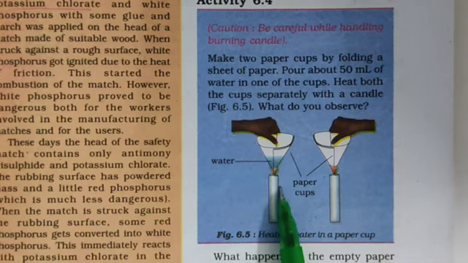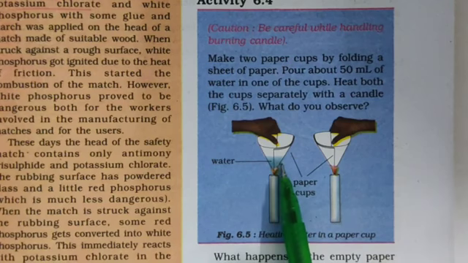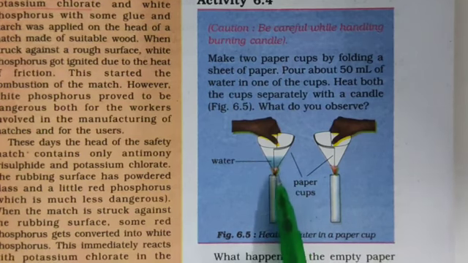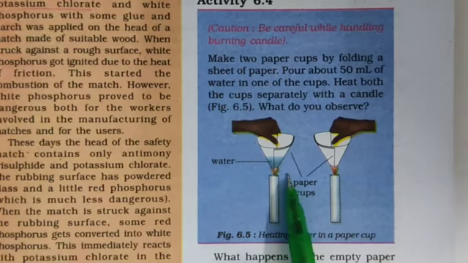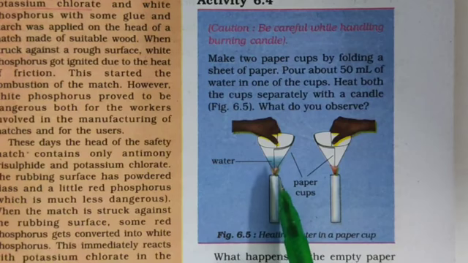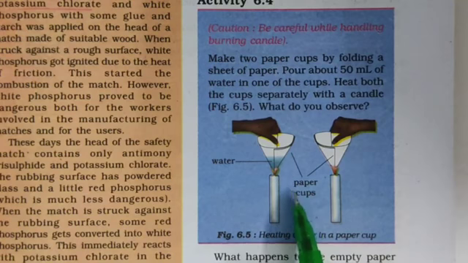Thus, the paper does not burn as its temperature does not rise above its ignition temperature. It means due to this heat, the paper will not burn, because its temperature does not rise above its ignition temperature.